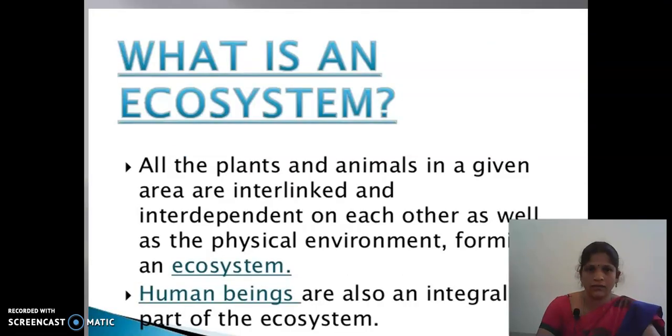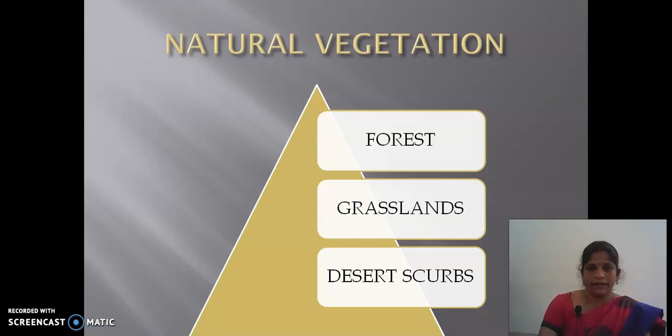The next one is, what is an ecosystem? All the plants and animals in a given area are interlinked and interdependent on each other, as well as the physical environment, forming an ecosystem. In this, human beings are also an integral part of the ecosystem. Then here the natural vegetation is divided into three classifications: forest, grasslands, and desert scrubs. These are the three divisions in the natural vegetation.